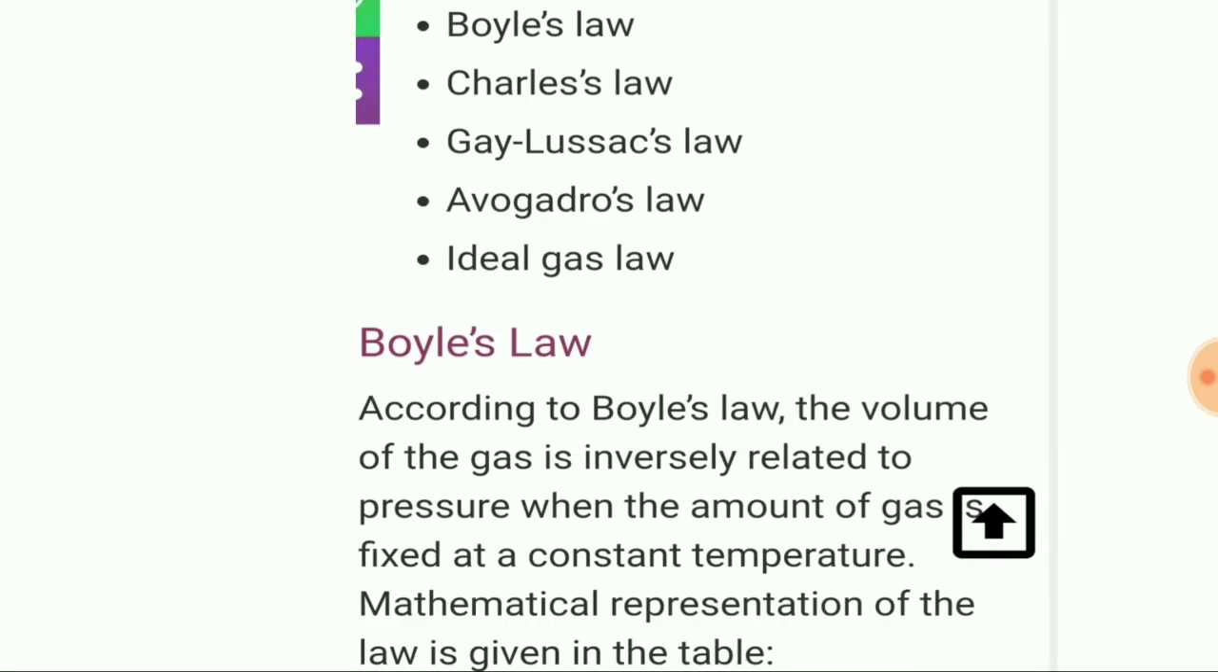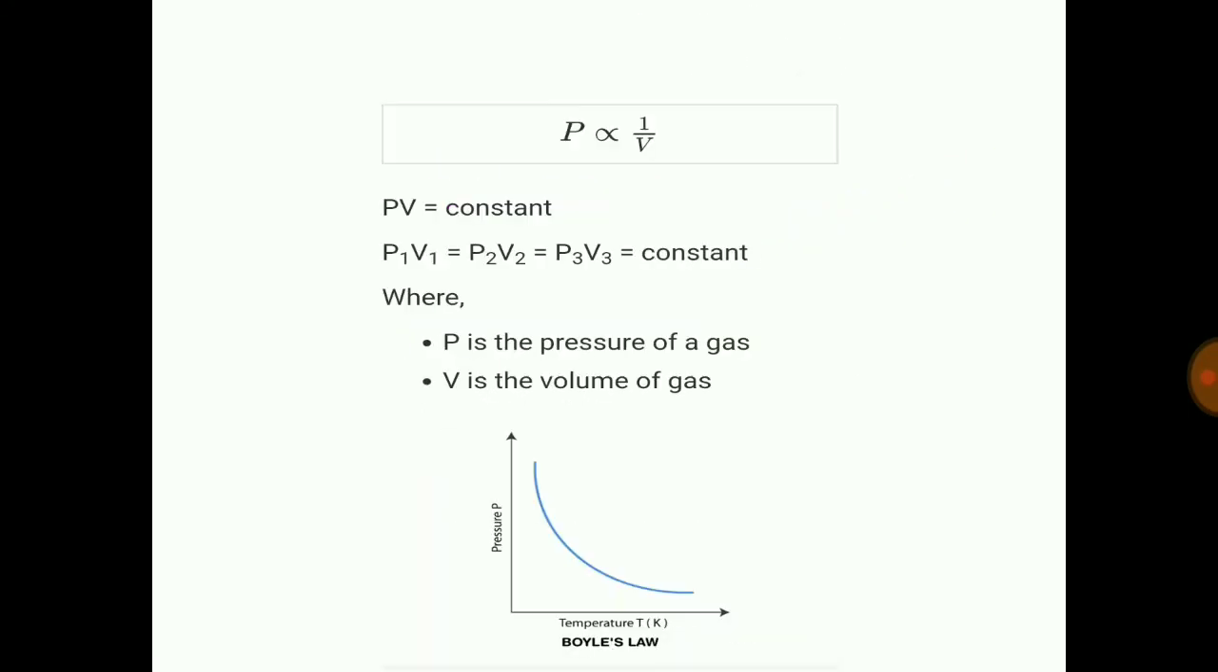According to Boyle's law, given by Robert Boyle, the volume of the gas is inversely related to pressure when the amount of gas is fixed at constant temperature. We can simply say Boyle's law states that at a constant temperature, the volume of gas is inversely related to the pressure. It inversely changes with pressure.